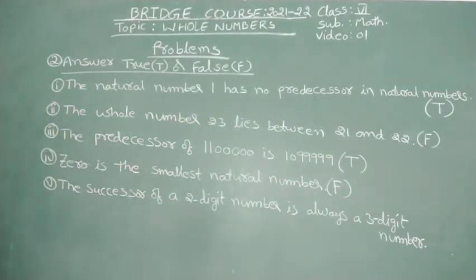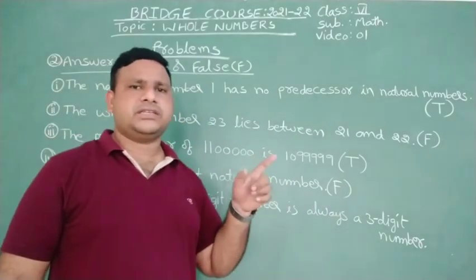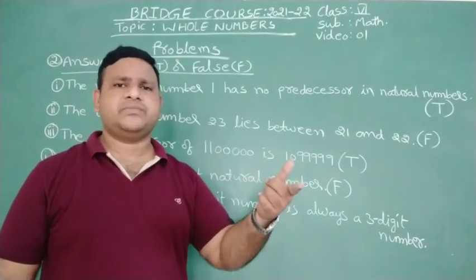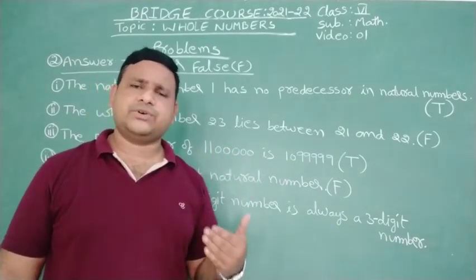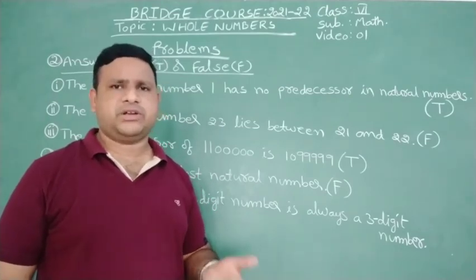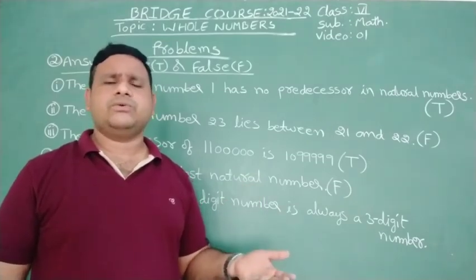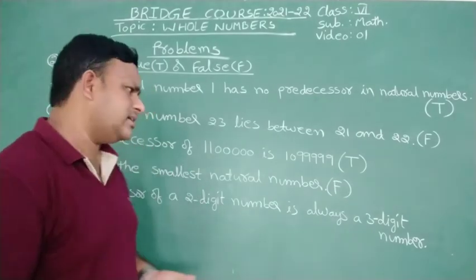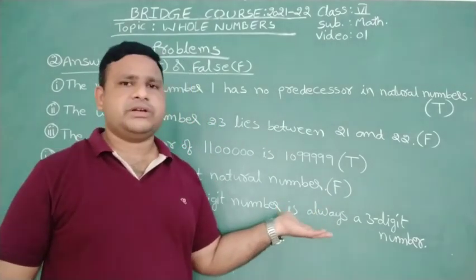Coming to the last sentence, the successor of a 2-digit number is always a 3-digit number. Always, not. Only in one case, that is 99. 99 is a 2-digit number. Its successor is 100. So only in that case it is possible. What about the remaining all? For 98, what is the successor? 99. Is it a 3-digit number? No. For 51, what is the successor? 52. Is it a 3-digit number? No. 17, its successor? 18. Is it a 3-digit number? No. Like that, always is not possible. If the word always is given, the given statement is a false statement.